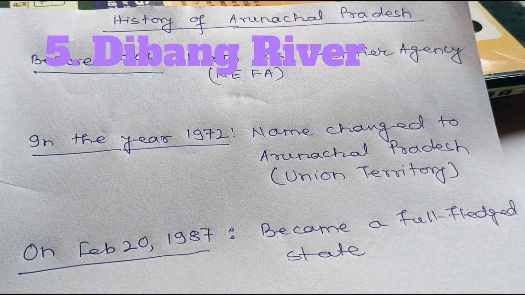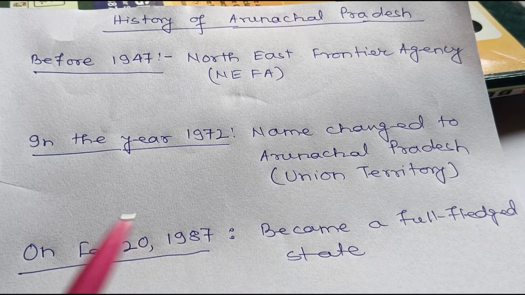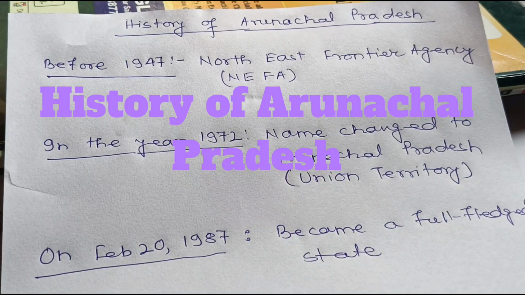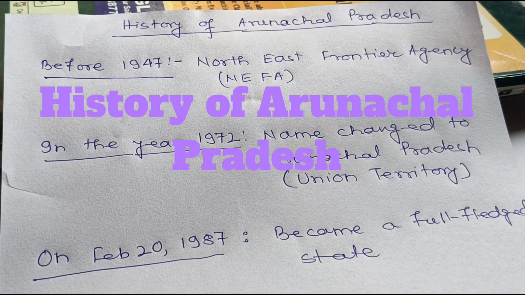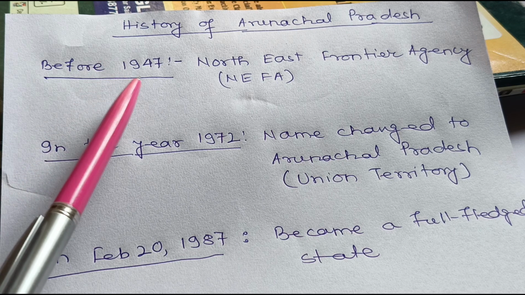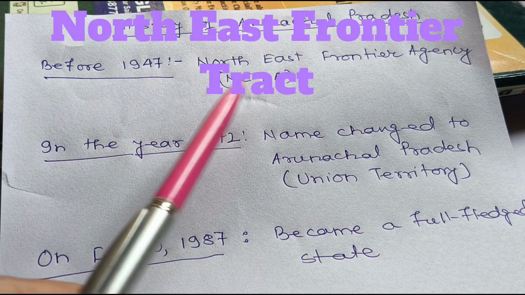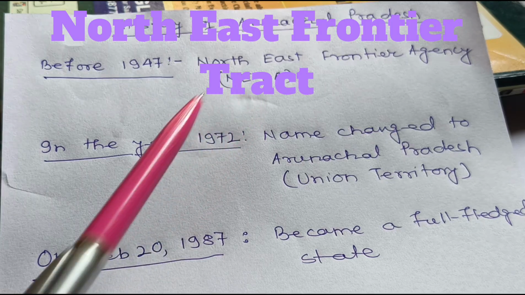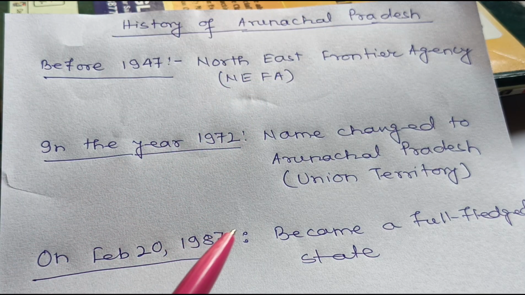Okay, friends, let us now try to talk a little bit about the history of Arunachal Pradesh. Before the independence of India, before 1947, Arunachal Pradesh was known as the North East Frontier Agency or NEFA.